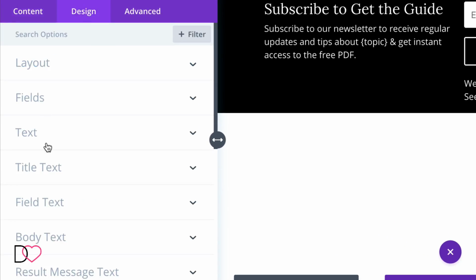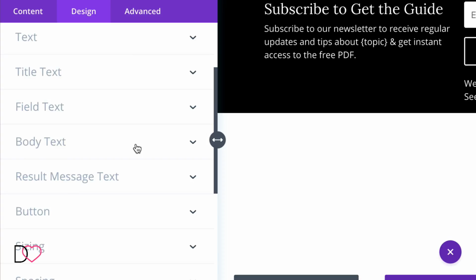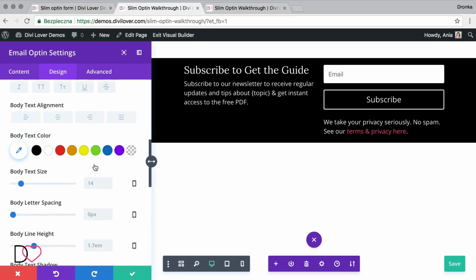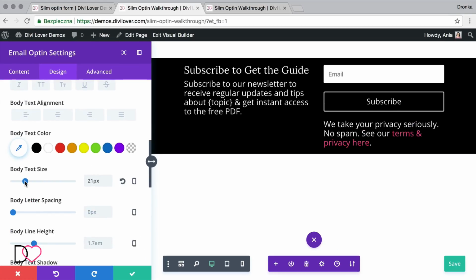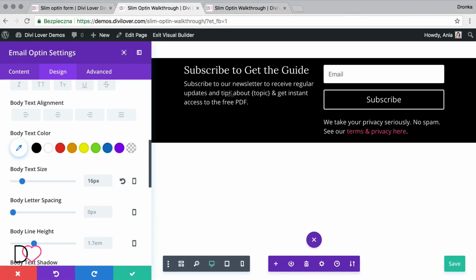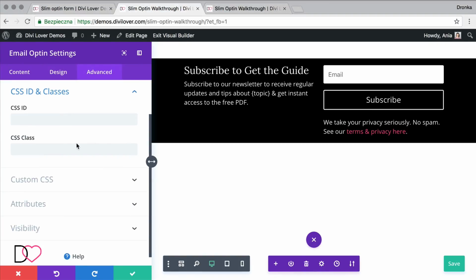In the design tab, the body text font size will be applied both to description as well as the footer. So we'll need a custom CSS to change the font size for the footer. I will add a CSS class in the DL Slim Optin 1.